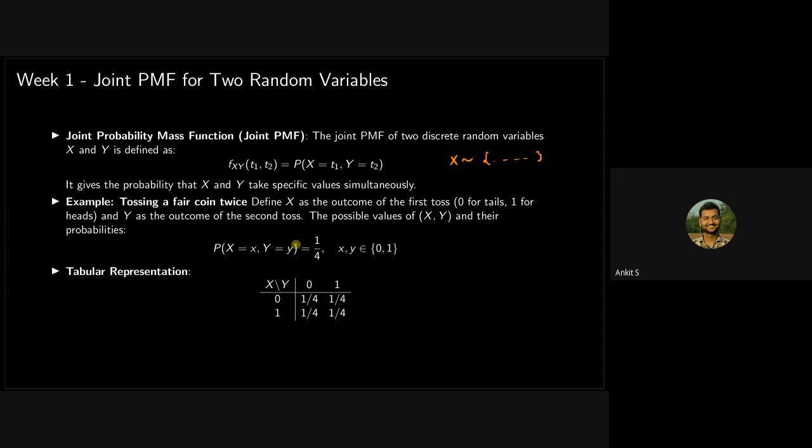So here we have an example, tossing a fair coin twice. We can denote X as the outcome of the first toss and Y as the outcome of the second toss. Okay, and we can calculate multiple probabilities related to this example. In this case, a simple example has been calculated, and this is always going to be the same, right? So all of the joint PMFs are going to be the same, and here is a tabular representation of this example, calculating the joint PMF.